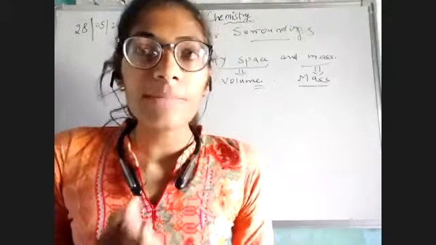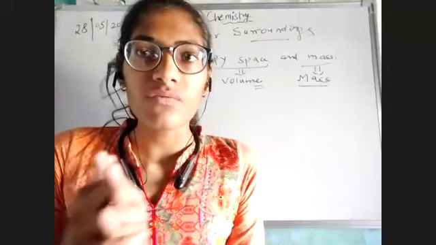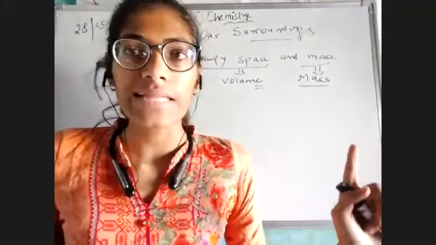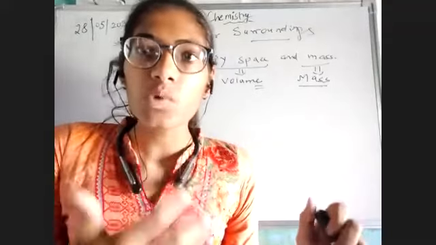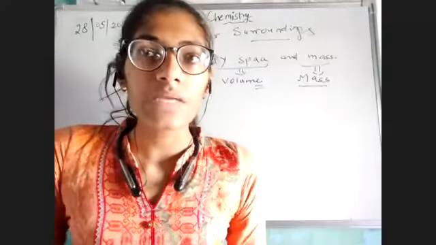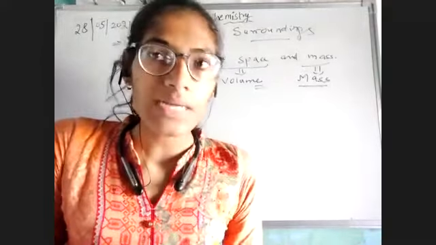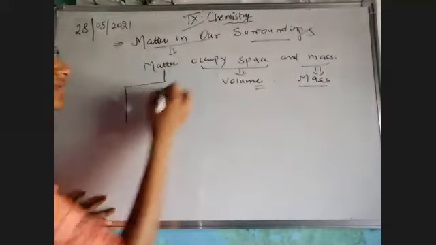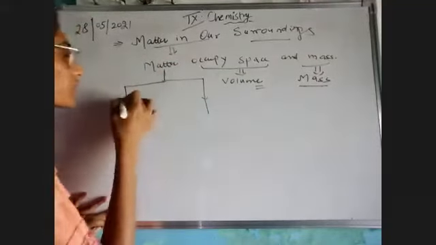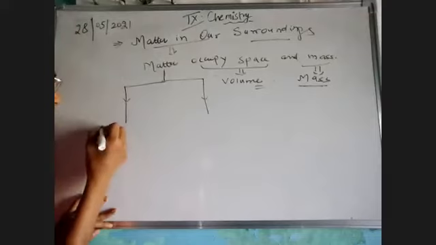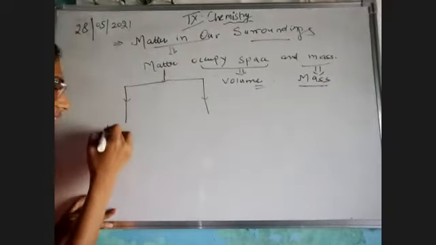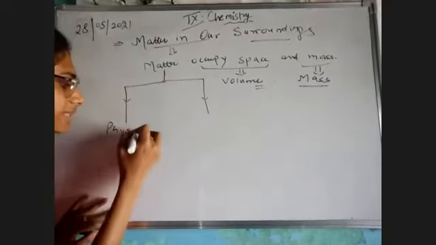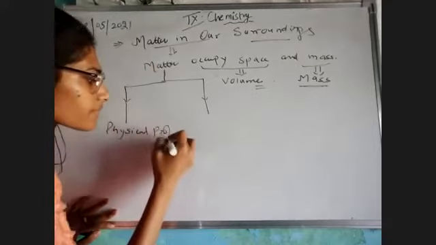In the modern day, if we want to define matter, we say that matter is something which has physical properties and chemical properties also. So matter can be divided into two types on the basis of physical property and chemical property. Am I clear?